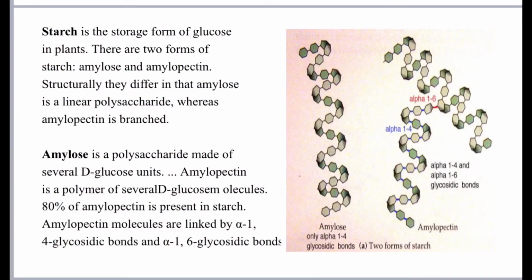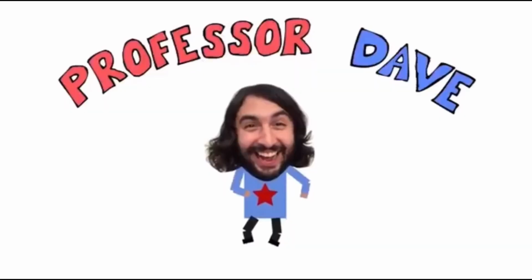Starch is a storage form of glucose in plants. There are 2 forms of starch, amylose and amylopectin. Structurally, they differ in that amylose is a linear polysaccharide whereas amylopectin is branched. Amylose is a polysaccharide made of several D-glucose units. Amylopectin is a polymer of several D-glucose molecules. 80% of amylopectin is present in starch. Dave explains.